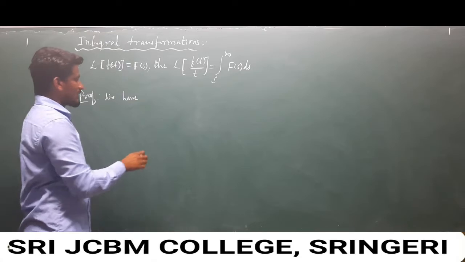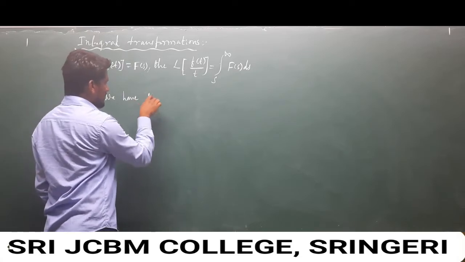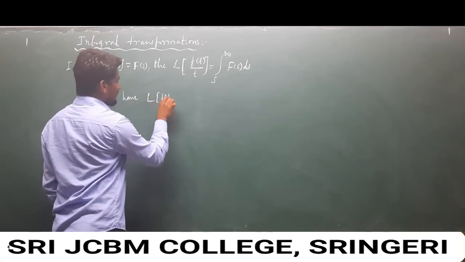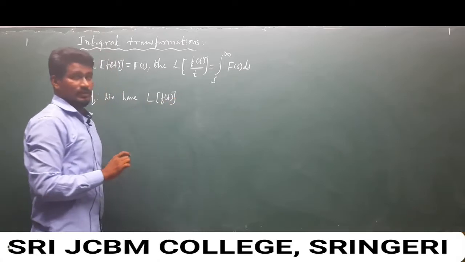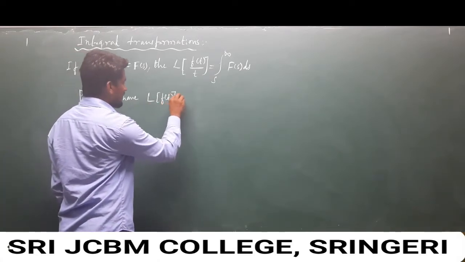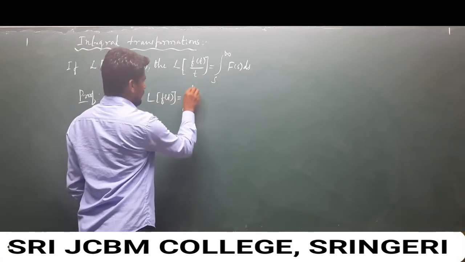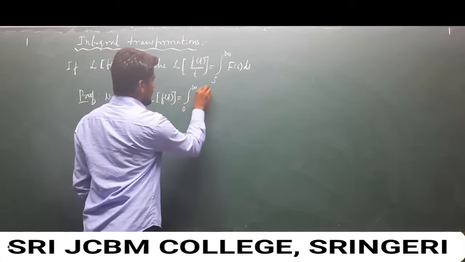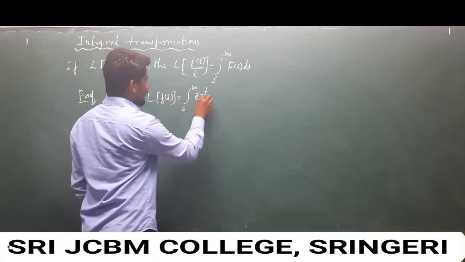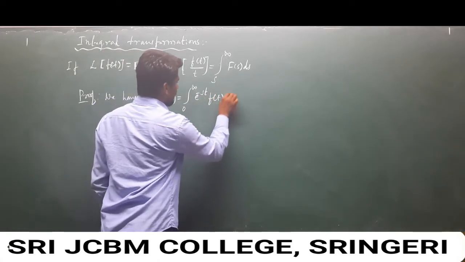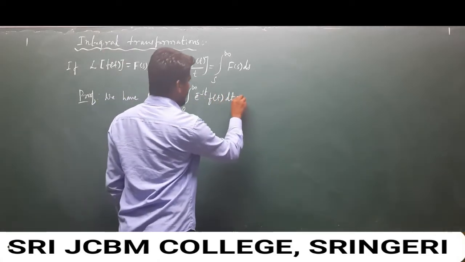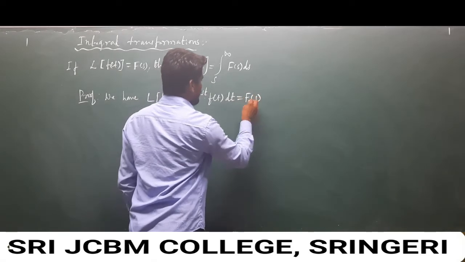We know that Laplace transform of f of t, the basic definition of Laplace transform, is integration 0 to infinity e to the power minus st f of t dt, also called F of s.